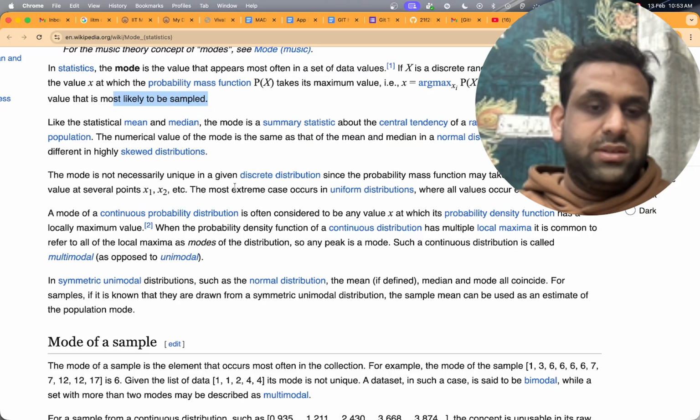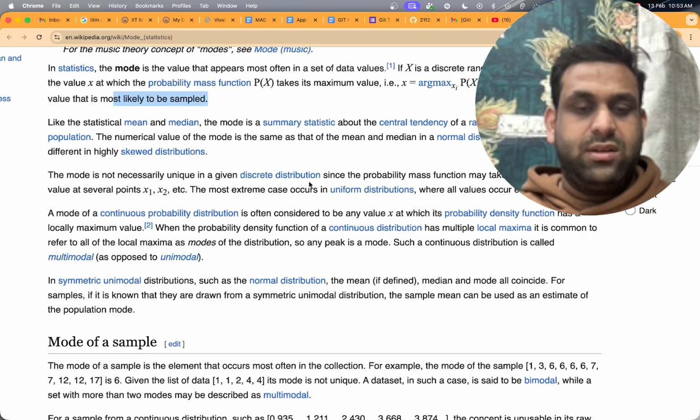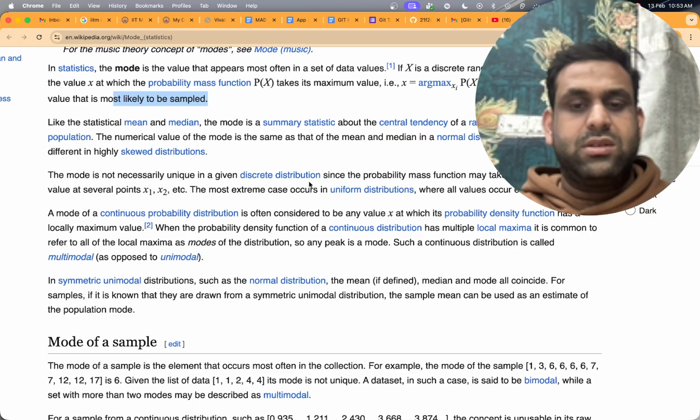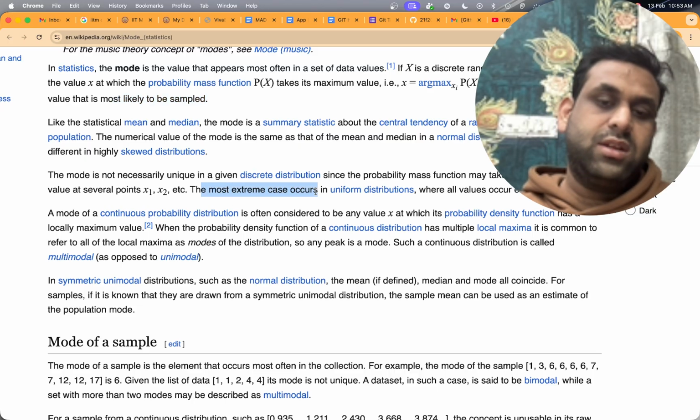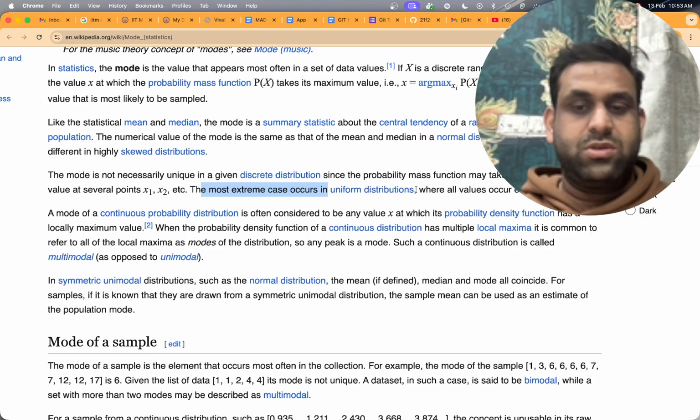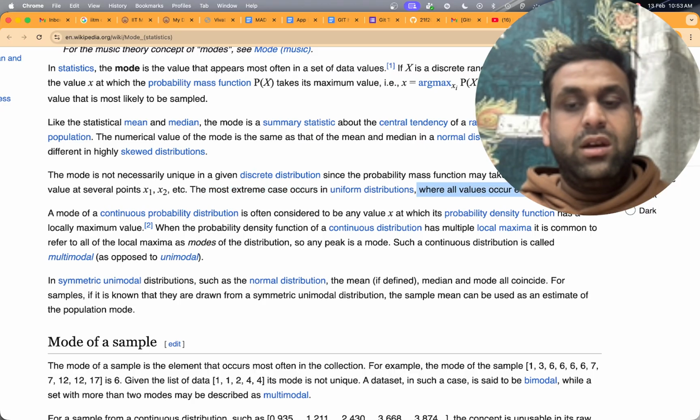The mode is not necessarily unique for a given discrete distribution. The probability mass function may take the same maximum value at several points x1, x2, and so on. The most extreme case occurs in a uniform distribution, when all the values are equally frequent.